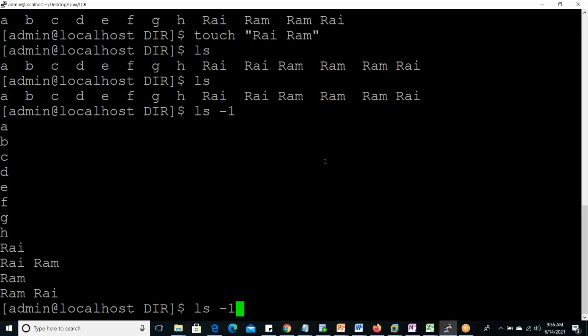If you want, then you can create them by giving an underscore or hyphen, or a dot in between, whatever is required, or the best suitable symbol you can give, and you can create in that way.